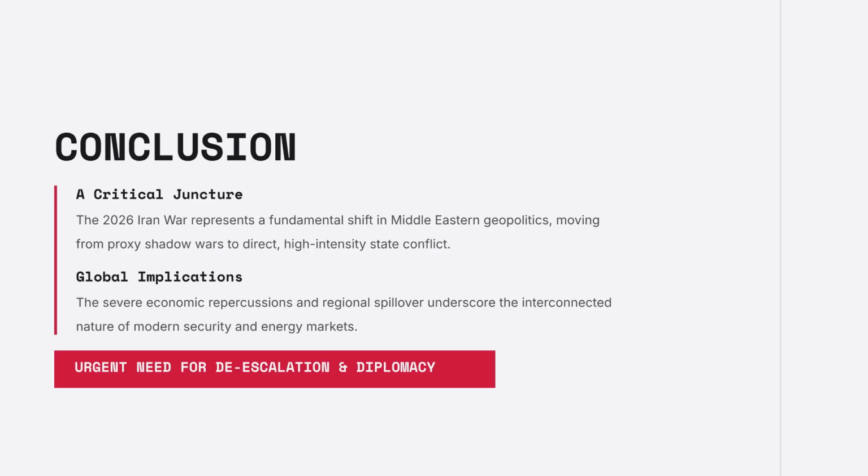In conclusion, the 2026 Iran war marks a critical juncture in Middle Eastern geopolitics, moving to high-intensity state conflict. The severe global economic and regional repercussions underscore the urgent need for de-escalation and diplomacy.